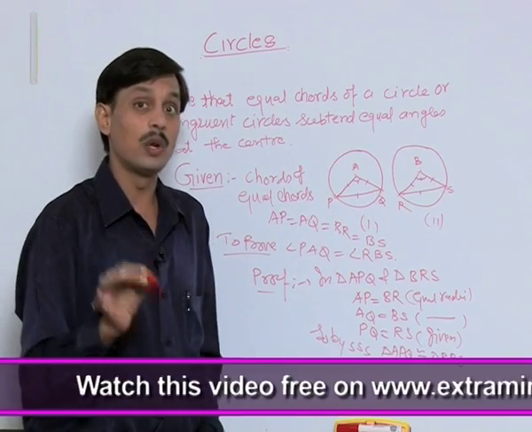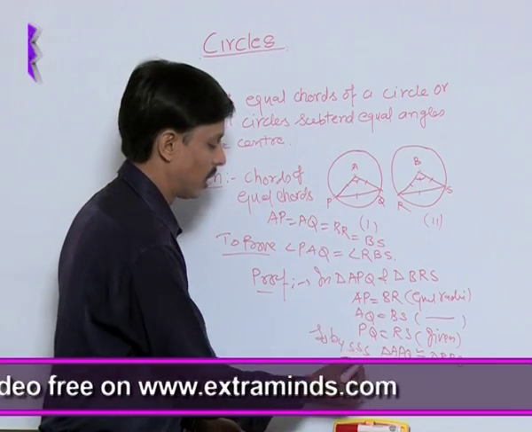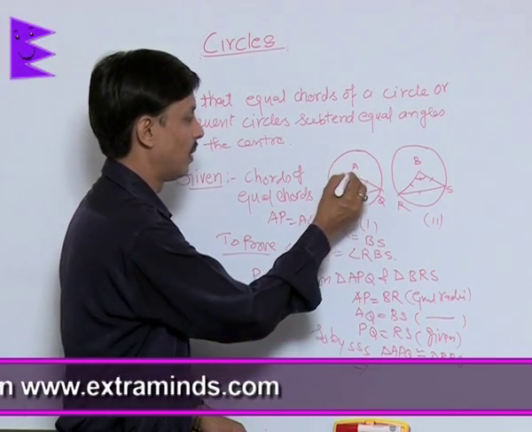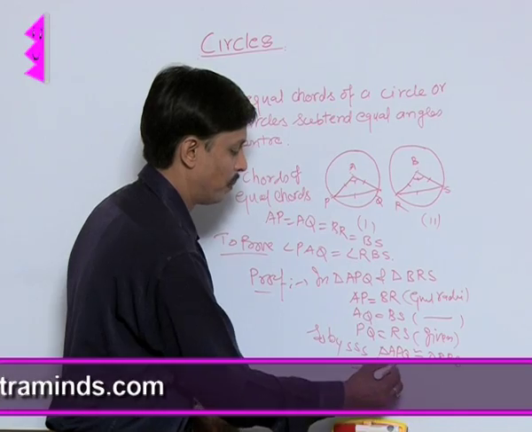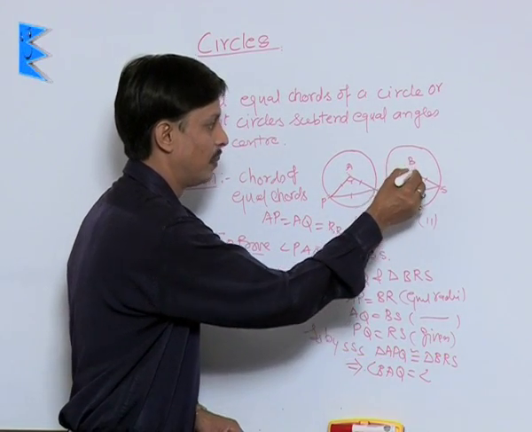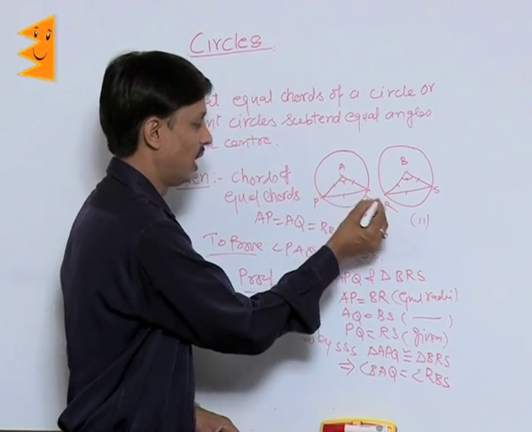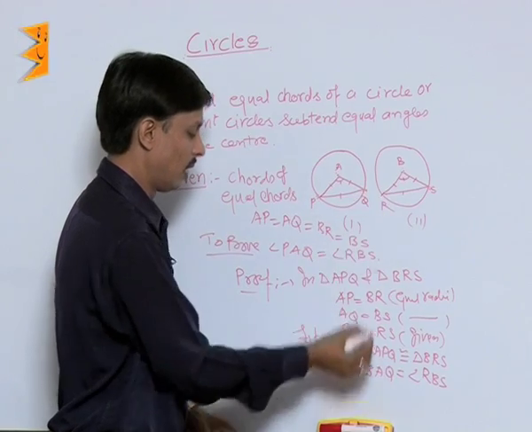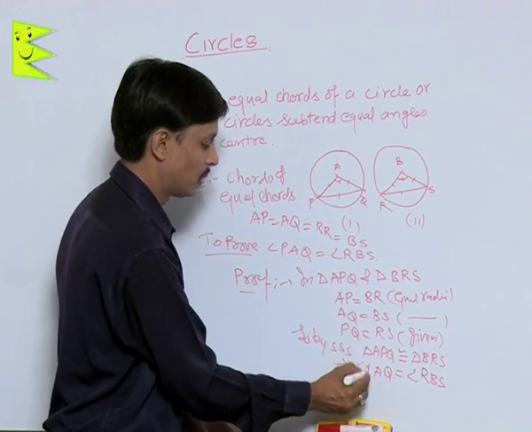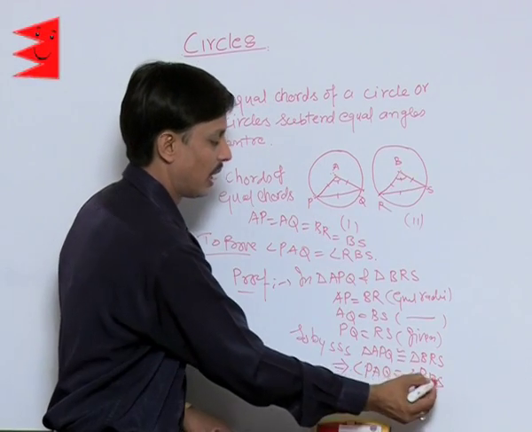Now as these two triangles are congruent, by CPCT angle PAQ is equal to angle RBS.